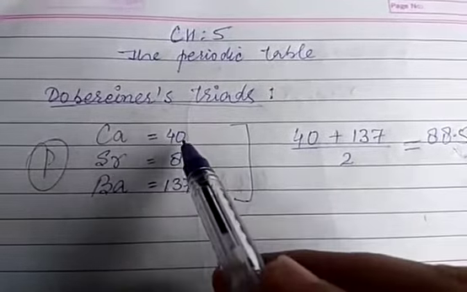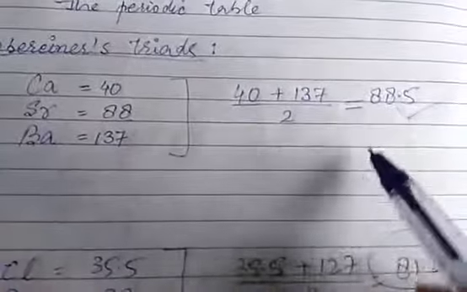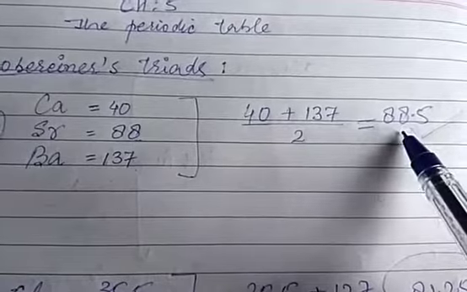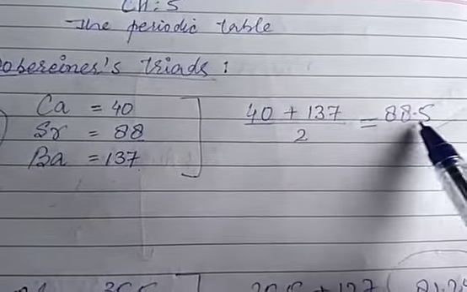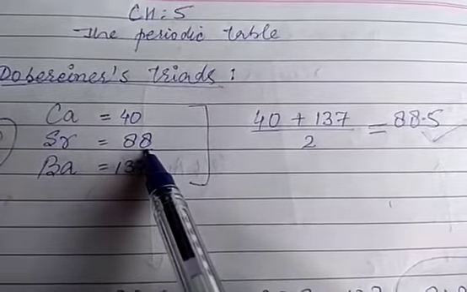For example, if I add 40 plus 137 and divide by 2, I got 88.5. So it is somewhat similar or nearer to this number, 88.